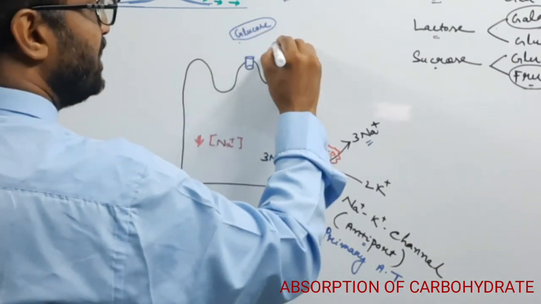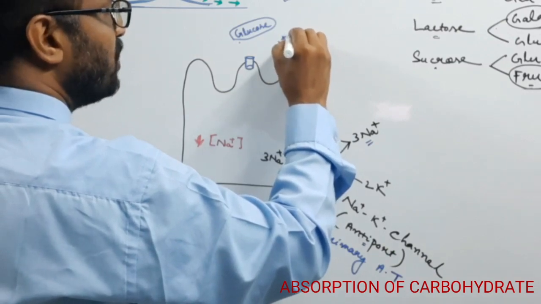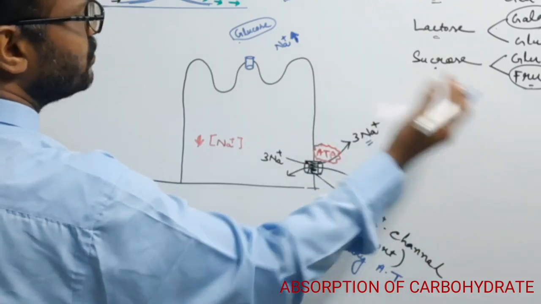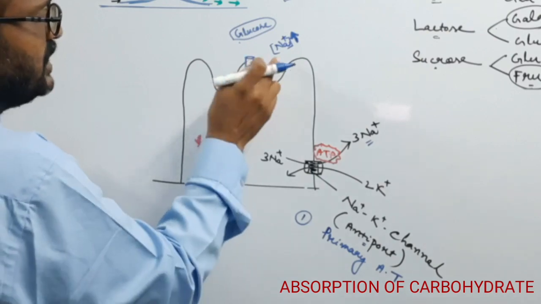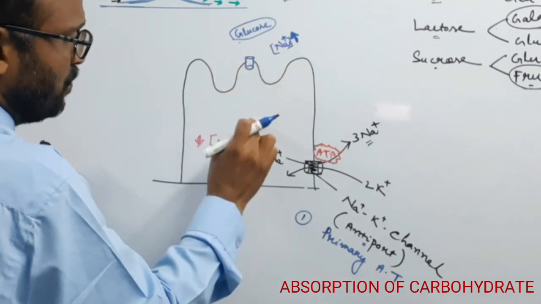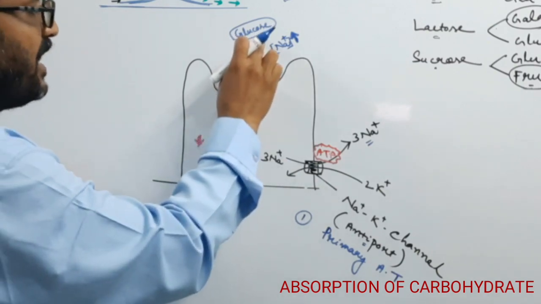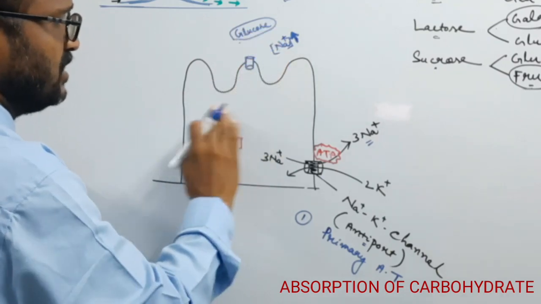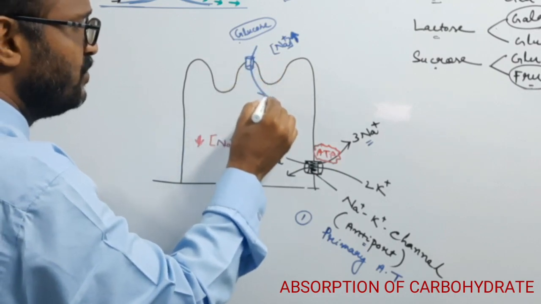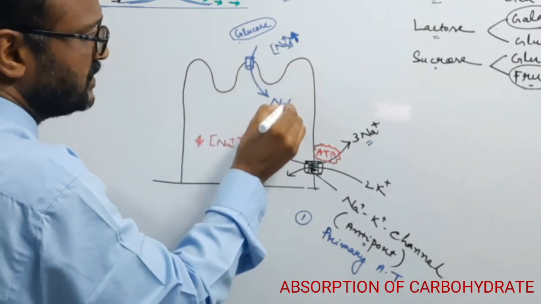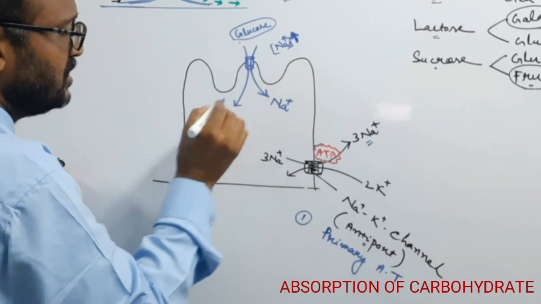Likewise, there is a higher concentration of sodium ions outside of the cell. Why? Because more and more sodium is pushed out. That's why the sodium concentration is higher outside of the cell. So this sodium is entering into the cell, because there is a low concentration inside and a high concentration outside, which means the concentration gradient is helping the entering of sodium ions. When the sodium ions enter, with the sodium ions, the glucose